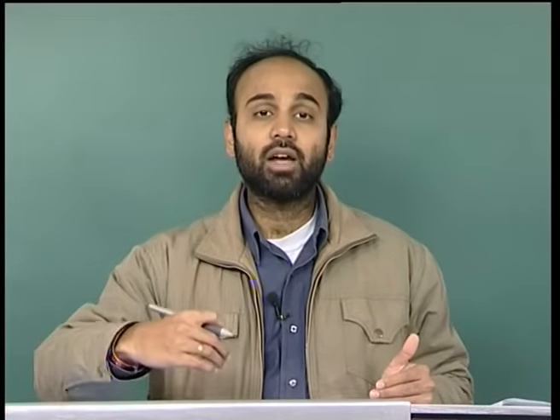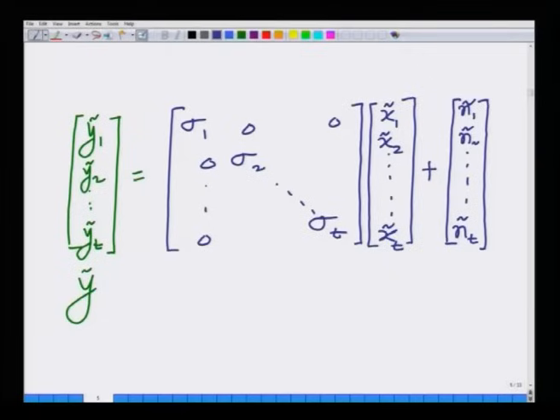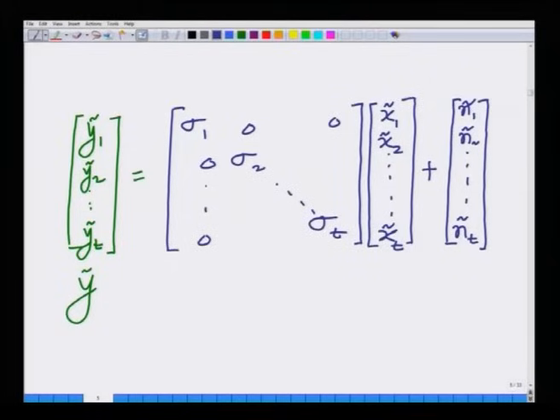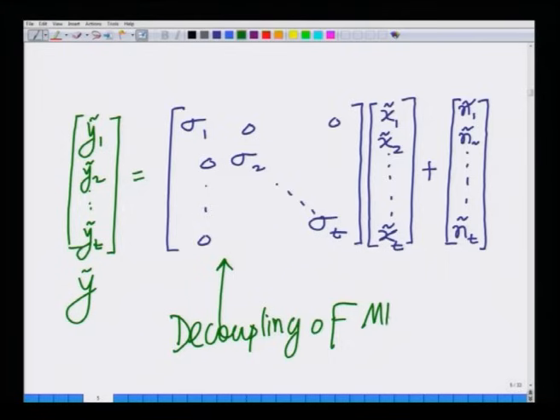However, now each x i tilde appears only at the receiver antenna y i tilde, there is no interference between these symbols in this transformed domain. This is known as the different channels being decoupled from each other. So, this is known as decoupling of MIMO.